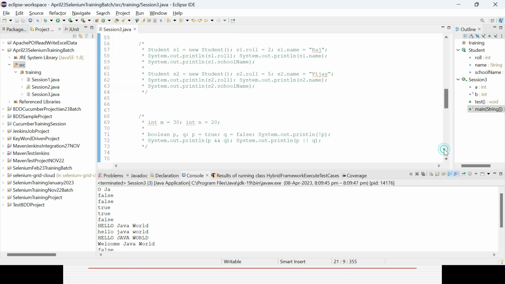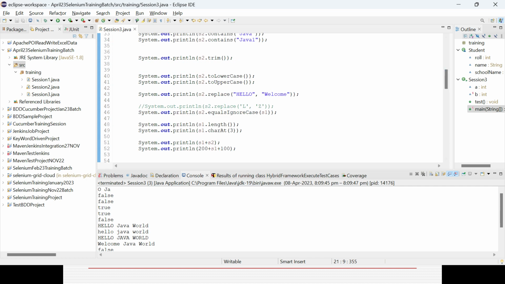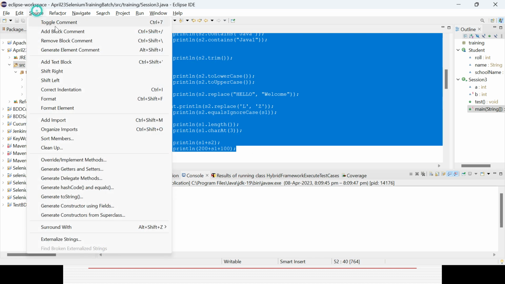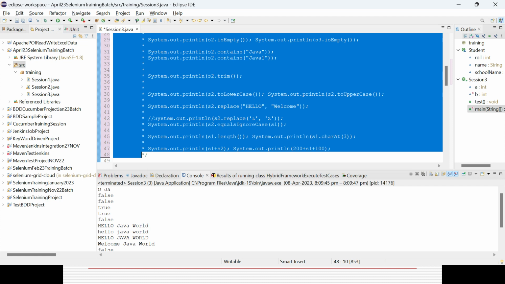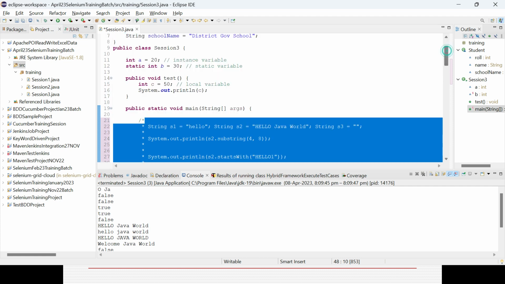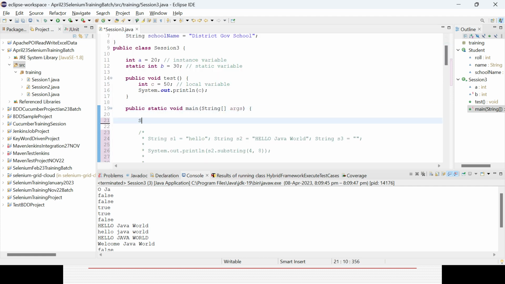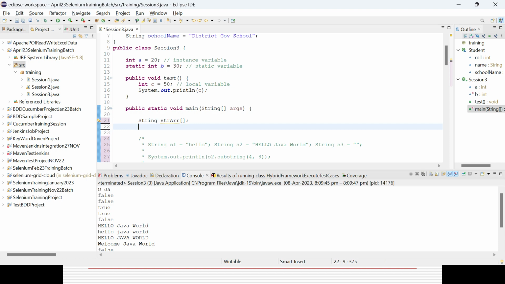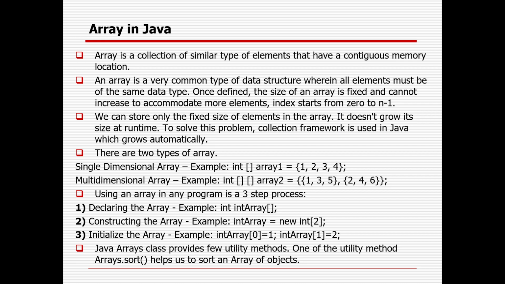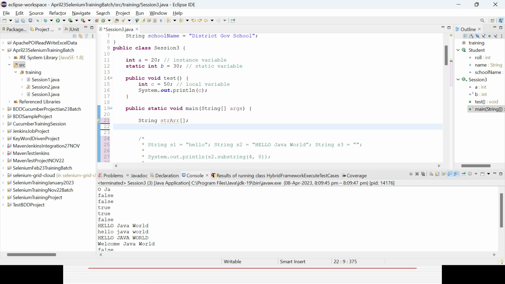I'll go with the string array first. String. So for the array name I can give stringArray. The dimension you need to define. So that is the first step, right? Declaring the array. Now constructing the size of the array. I already defined the array name and data type.